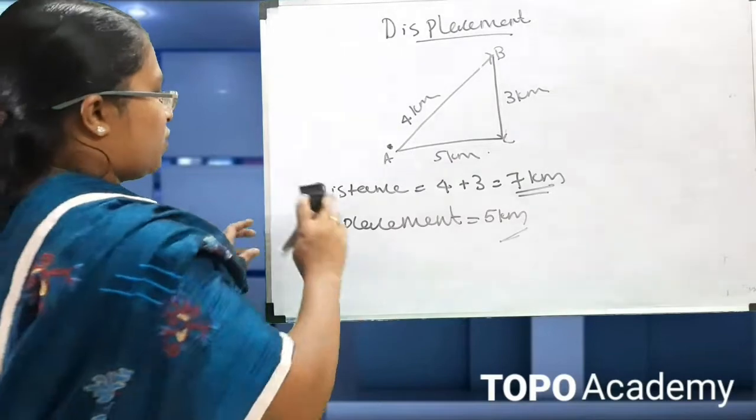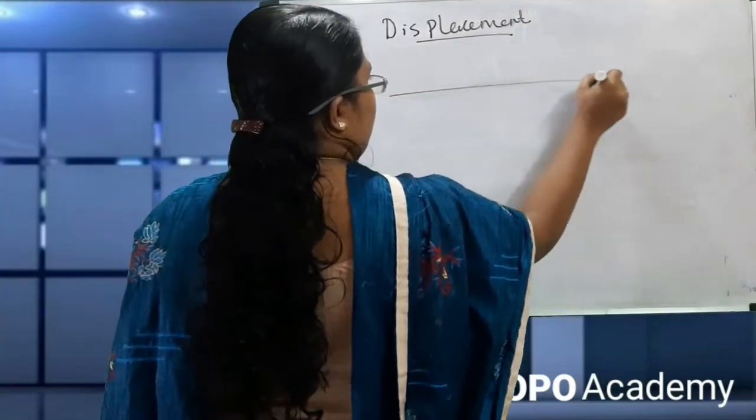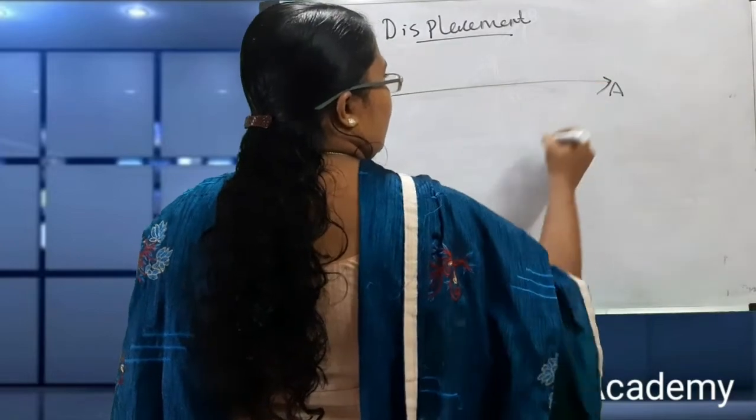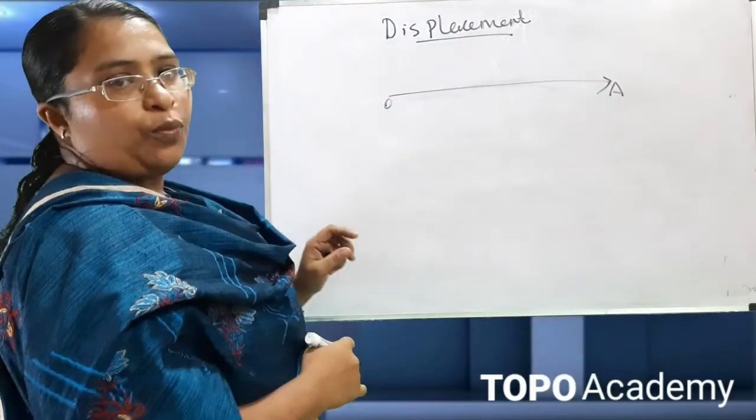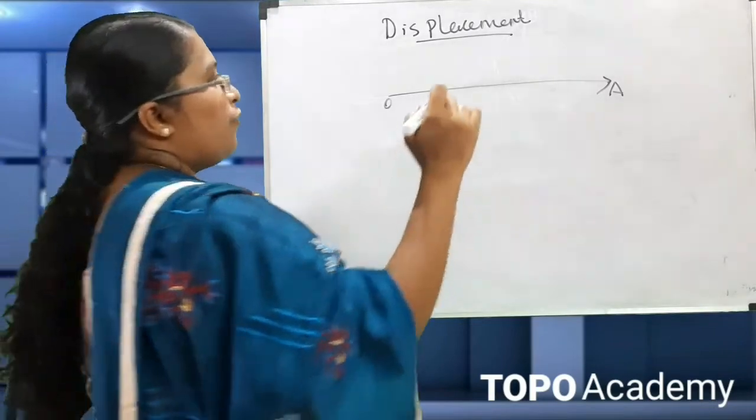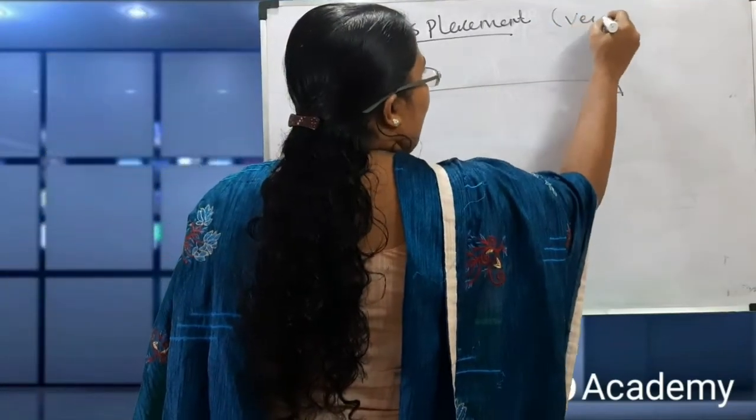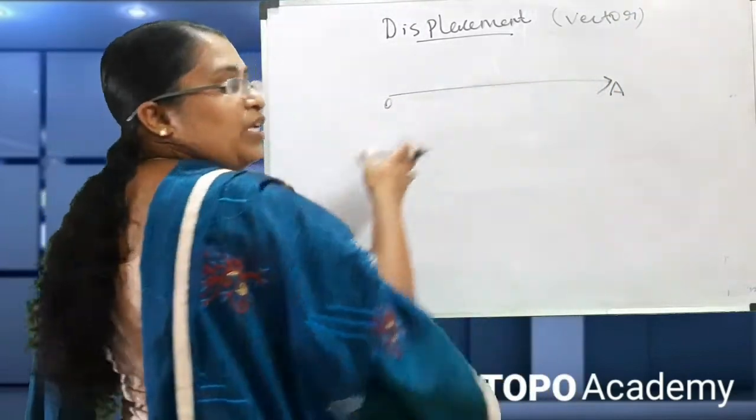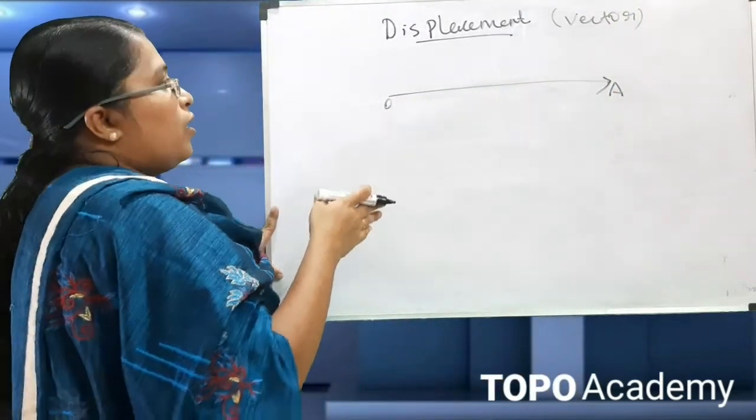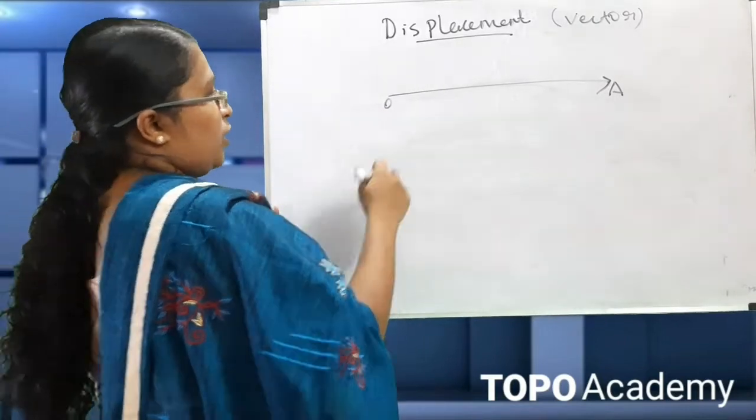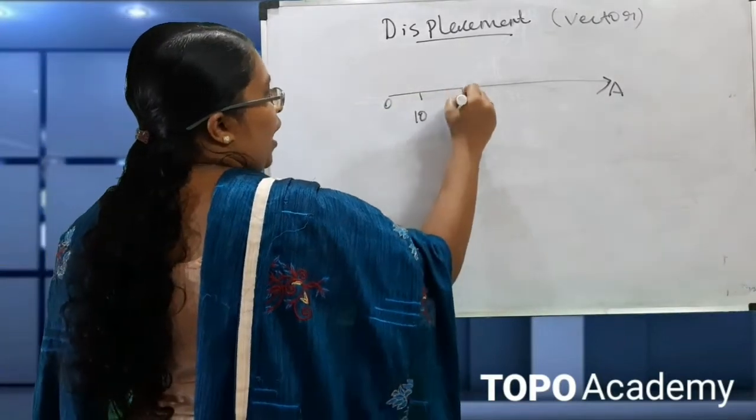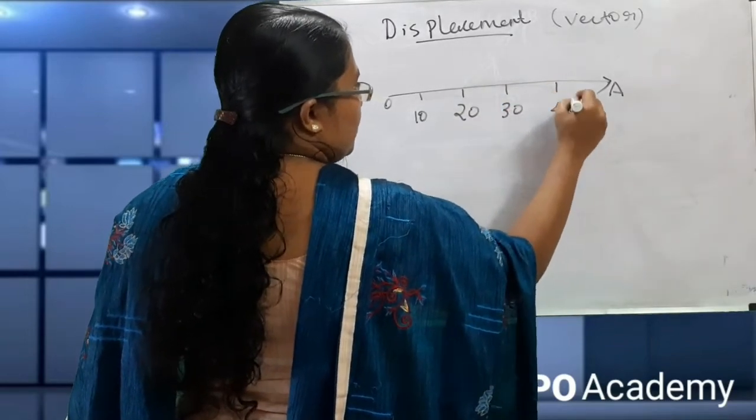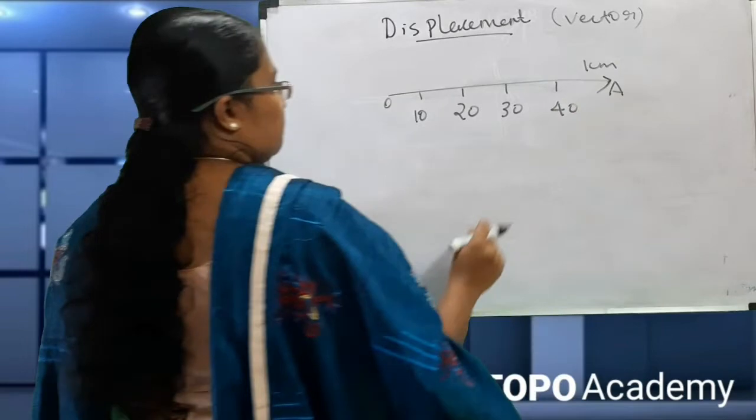Next we have to see another example. That is O, and this is the final position. So we are putting an arrow mark here, because displacement is a vector quantity. That means the object is moving in this direction. Both the magnitude and the direction are specified here. That is why displacement is a vector quantity.